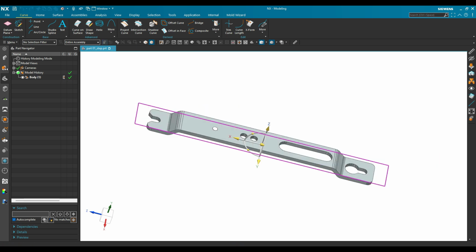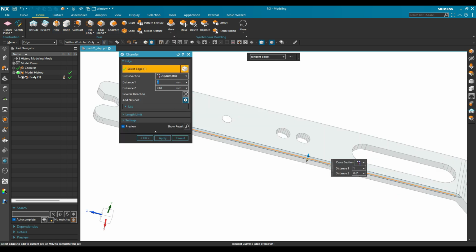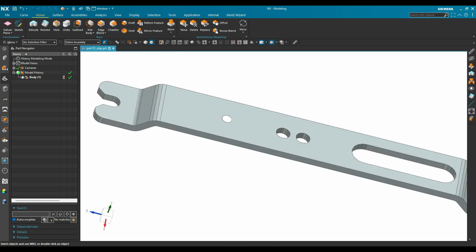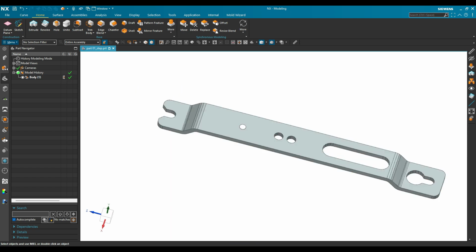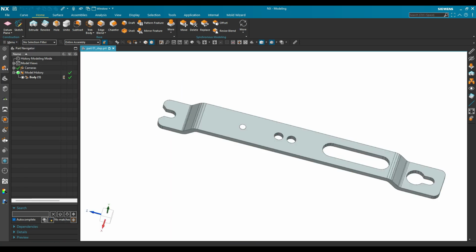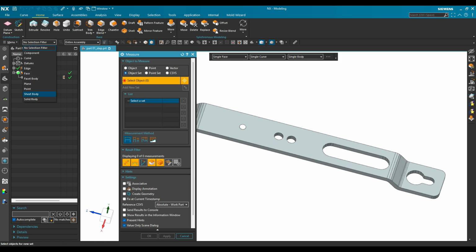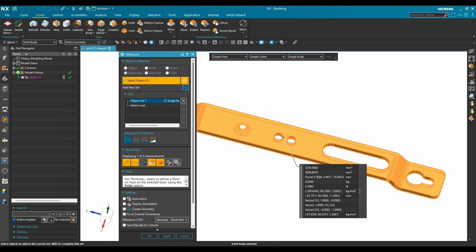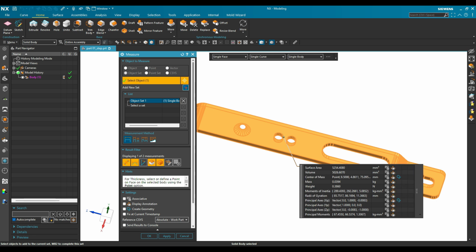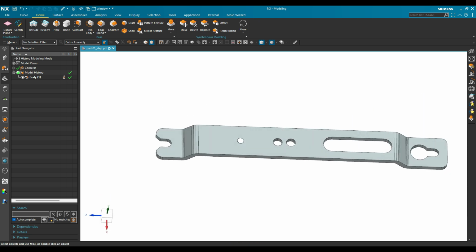We will try to apply some chamfer here, on some edges. Is it applicable or not, we will check it. Yes, it is applicable. You can see this, because this is the most important step here. If it is STL data, you cannot apply geometrical features like chamfer, hole, and other features. So we will measure our solid data, to see if the mass is calculated or not. So yes, the mass is calculated also, because this is our STEP data.